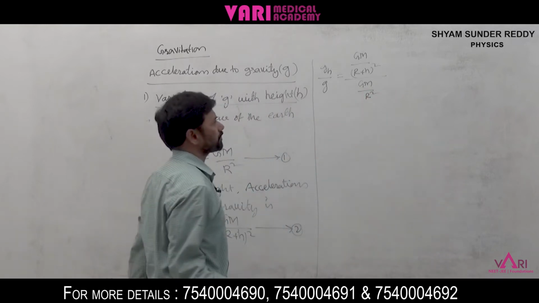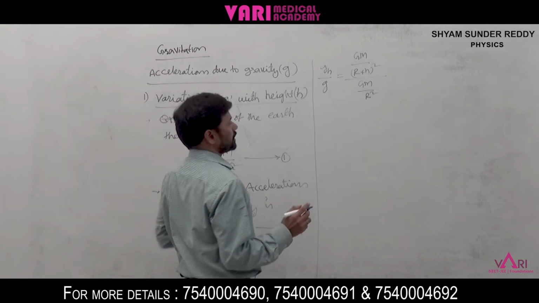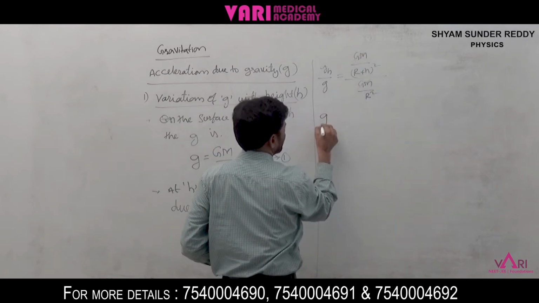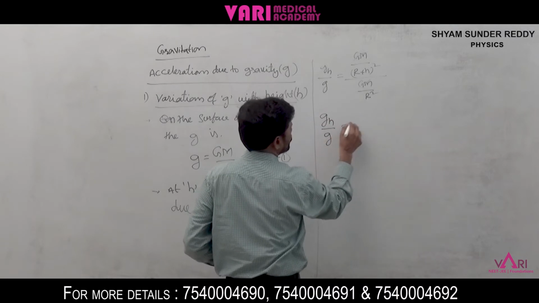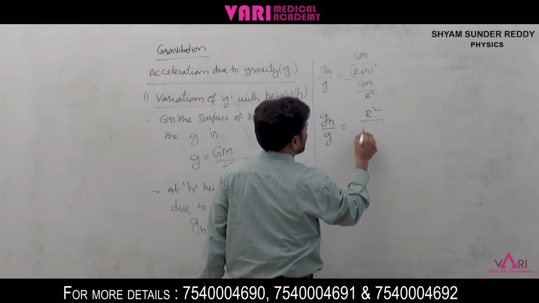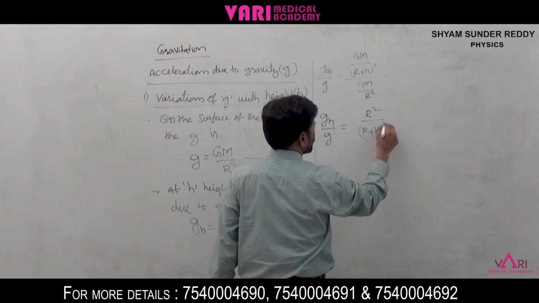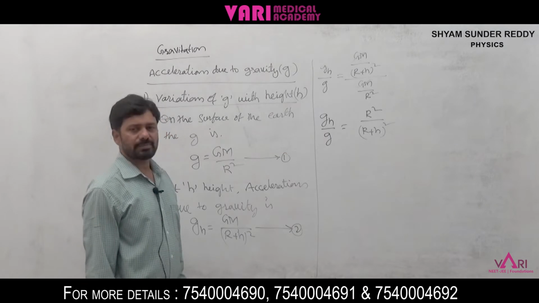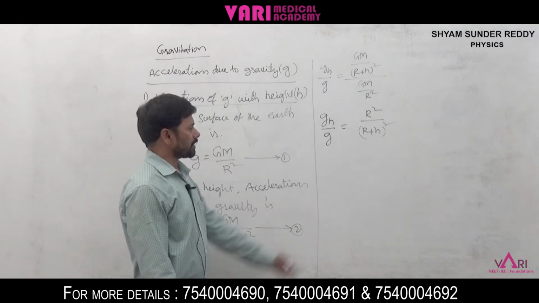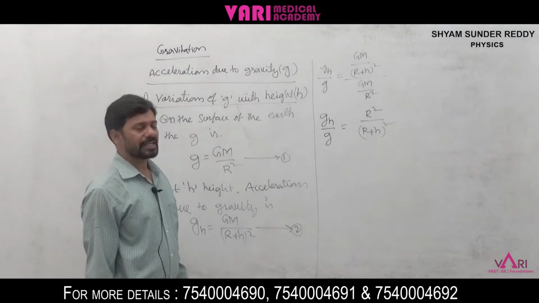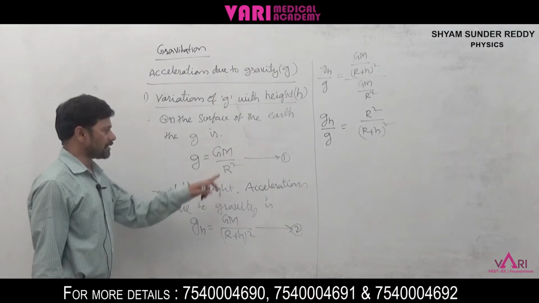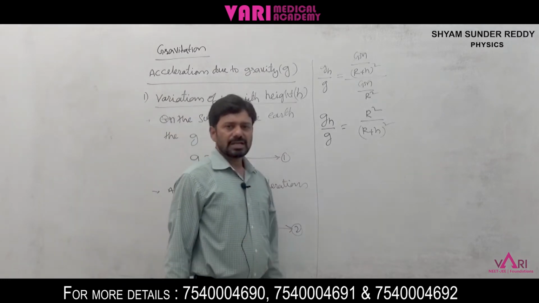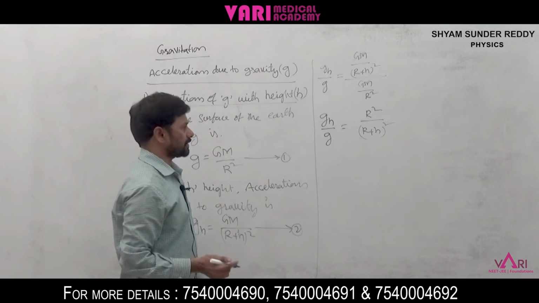GM gets cancelled, then g_h by g is equal to R square by (R plus h) whole square, where R is the radius of the earth, capital M is the mass of the earth, and G is the universal gravitational constant.